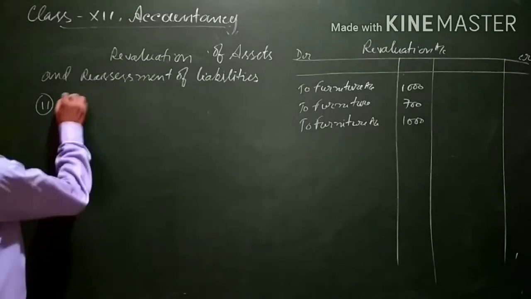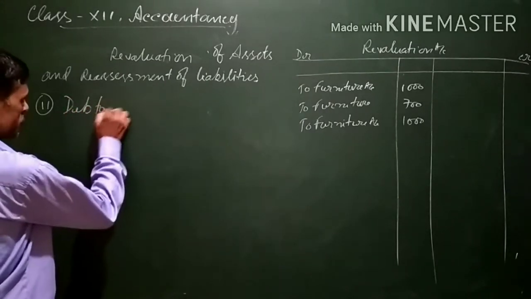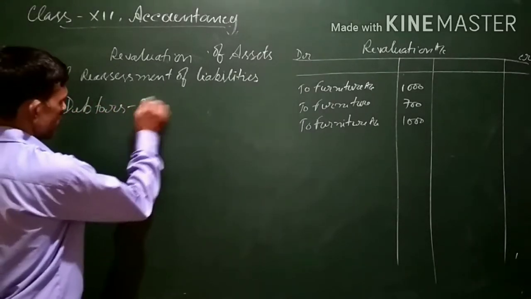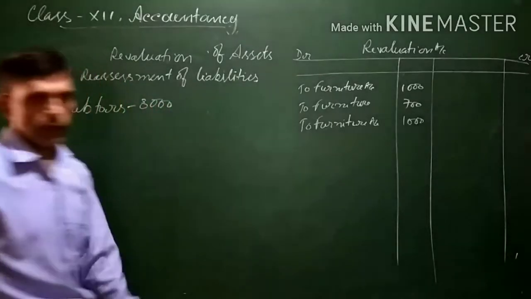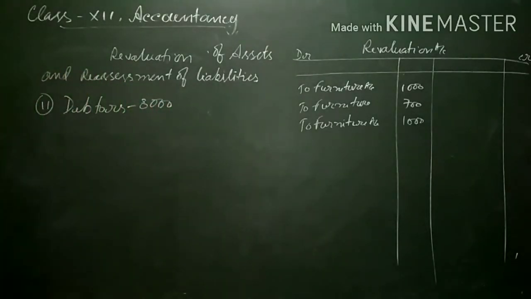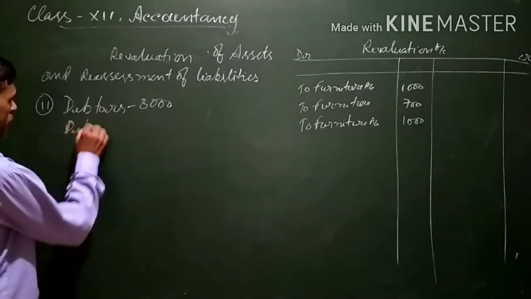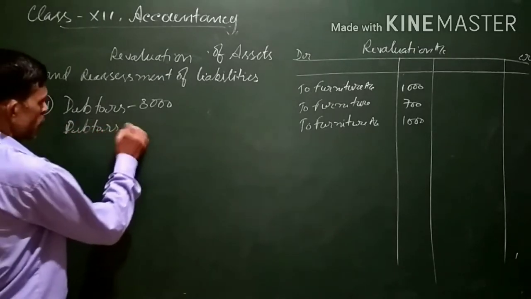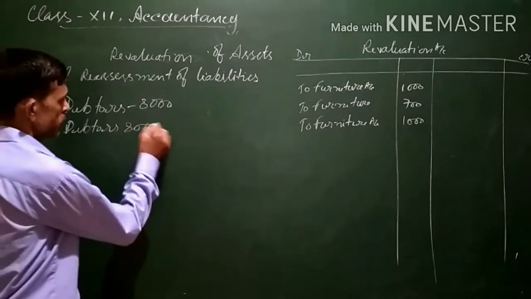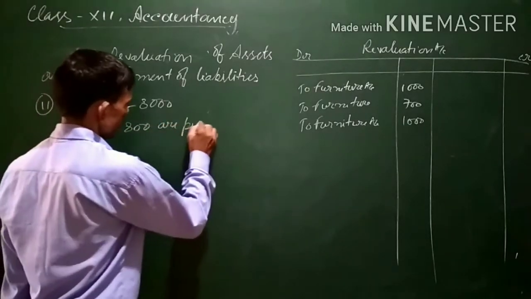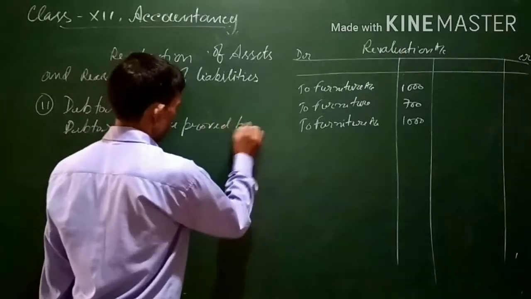Let's assume debtors appearing in the balance sheet are 8,000. In the question it is given that debtors of 800 are proved bad.